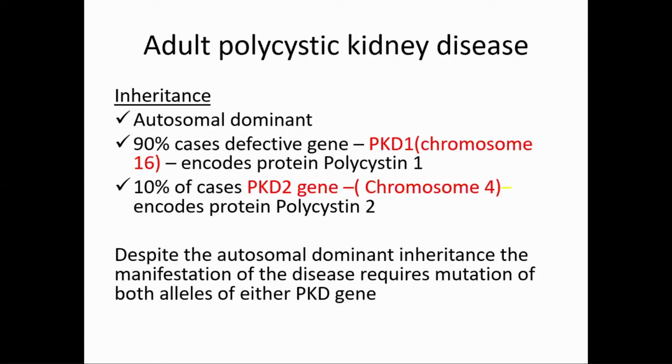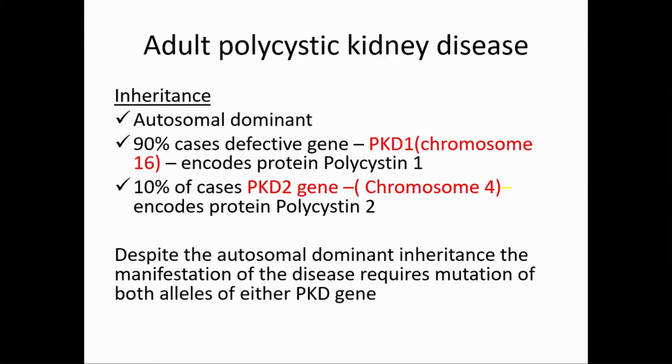Now inheritance is, as I told you, autosomal dominant. And what are the genes? In 90% cases, it is defective gene, that is PKD1, polycystic kidney disease 1. It is on chromosome 16. And it encodes the protein polycystin 1. It is easier to remember.